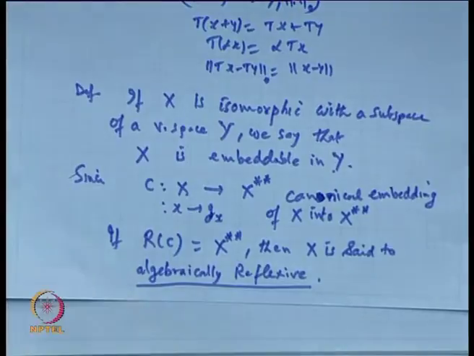It means algebraically reflexive means that an original space X is given. With the help of the duals, you are constructing a second dual of this space. Then a mapping is defined from the original space to the second dual, a canonical embedding. If the range of that mapping C coincides with the second dual, then we say X and X double star are algebraically reflexive spaces.